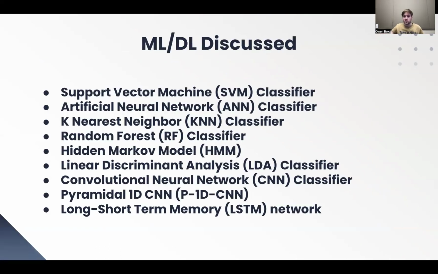So these are some of the models discussed in the paper. I'm not going to be going into all of them because there's a lot of them, and I'm supposed to keep this to 5 minutes, but I'll quickly go through the main ones that were talked about throughout the paper: the support vector machine or SVM classifier, the artificial neural network or ANN classifier, the K nearest neighbor KNN classifier, random forest or RF classifier, which is essentially a bunch of trees, and then you take the average across all those trees' outputs, the hidden Markov model or HMM, the linear discriminant analysis LDA classifier, convolutional neural network CNN classifier, which we've talked about a lot in class, the pyramidal 1D CNN, or P-1D-CNN, which is essentially a different structure of a CNN, and the long short-term memory LSTM network, which is what they implemented in this paper and compared its results with the rest of the models.